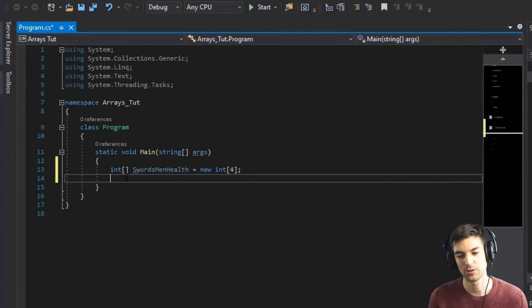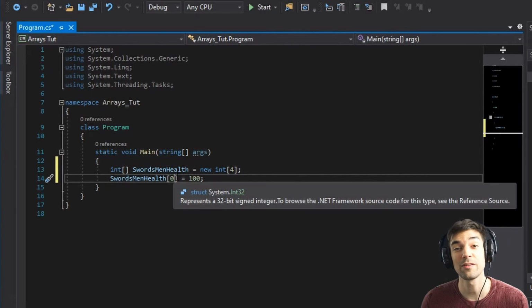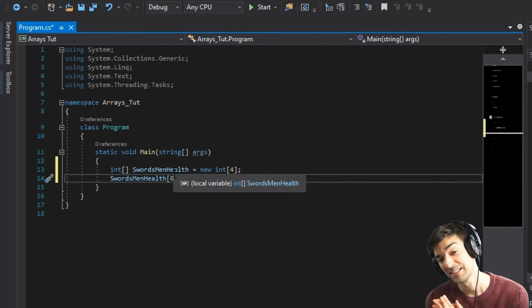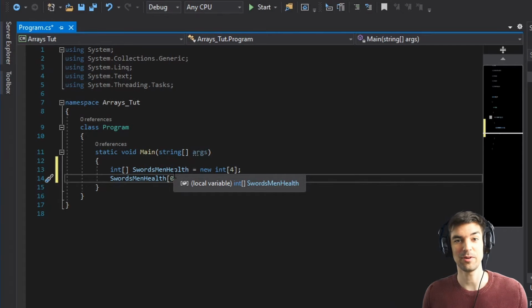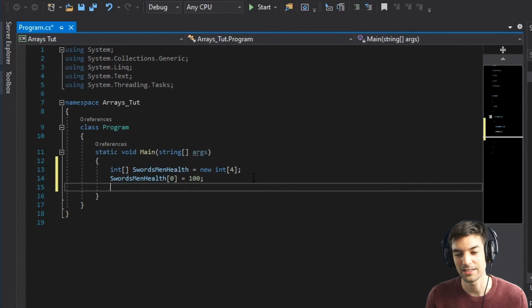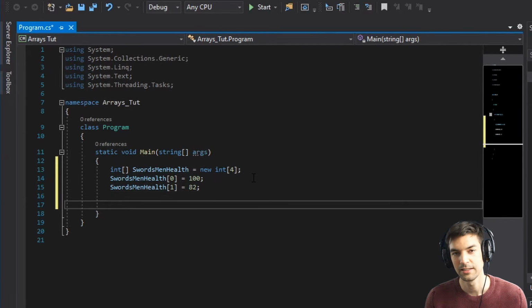If we want to access one, then we do it like this. So 100. Inside of the brackets, there you write the number, this ID of the guy you want to access. For example, here it's the number of 0. The guy with the number 0 has a health of 100. If you want to access the second one, you just write 1. Here's 82. Let's see if it works.